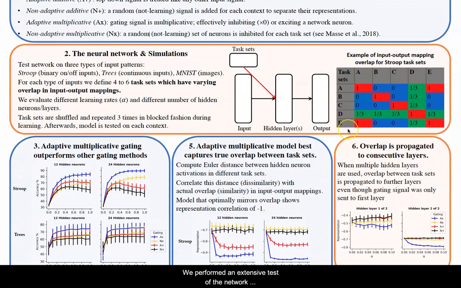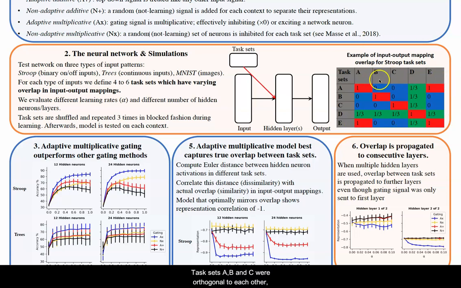We performed an extensive test of the network performance. We tested different input types, binary, continuous, and images, and for each type of input, we defined several task sets which had varying overlap in the amount of input-output mappings. For example, for the Stroop task, in which stimuli were coded as binary input arrays, we defined 5 task sets A, B, C, D, and E, for which overlap is presented in this table.